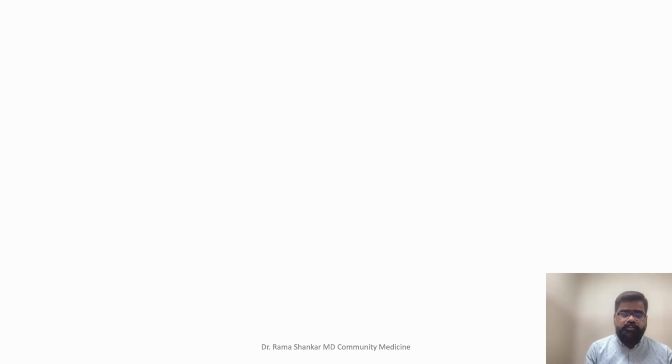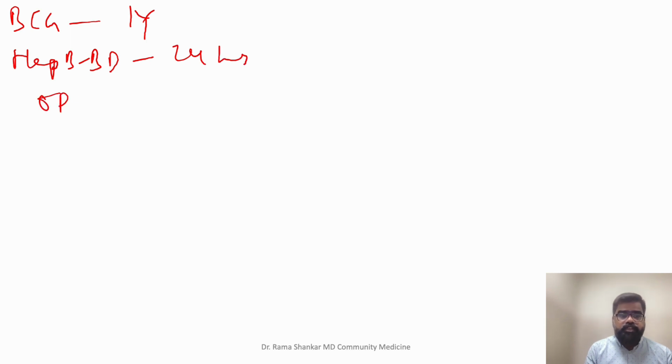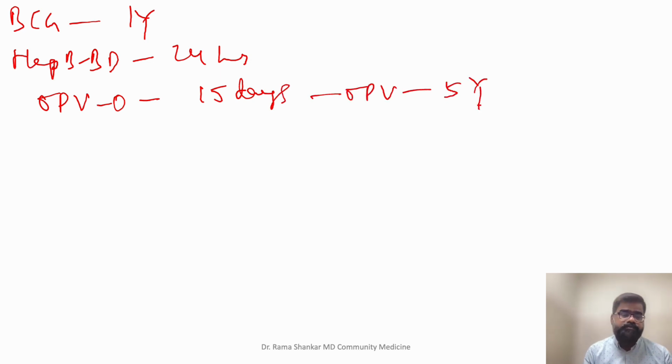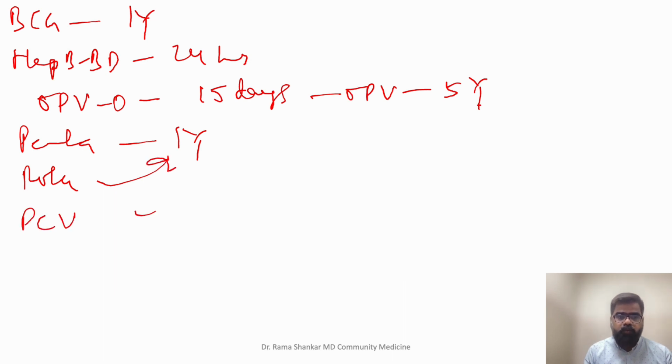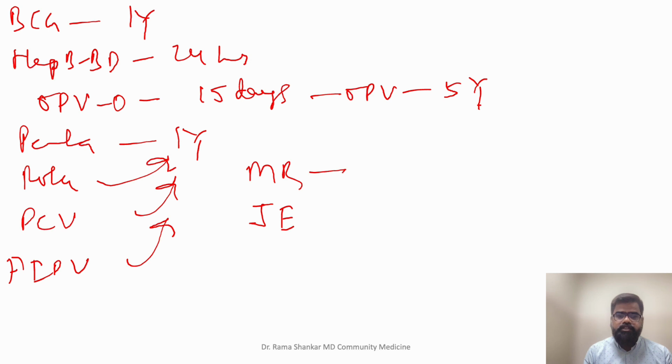The fastest way to remember is the upper limit. If I talk about BCG, 1 year is the upper limit. If I talk about hepatitis B birth dose, it is 24 hours. If I talk about OPV 0 dose, it is 15 days. But if I talk about routine OPV, it is 5 years maximum age. Penta, 1 year. Rota, 1 year. PCV, 1 year. FIPV, 1 year. If I talk about measles and rubella, it is 5 years.